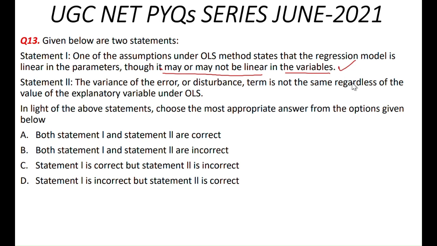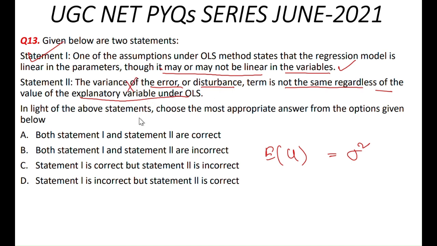A regression model is linear in parameter, but it may or may not be linear in variable. This assumption is one of the assumptions of the OLS method. So statement 1 is correct. Statement 2 is the variance of the error term or disturbance term, that is expectation of U squared. We know that it is constant, sigma square. The variance of the error term is not the same regardless of the value of the explanatory variable under OLS.